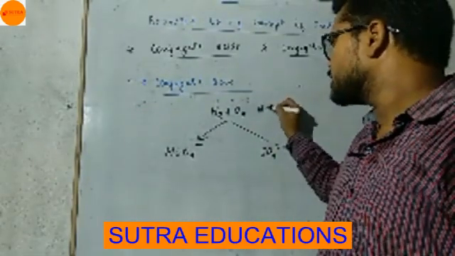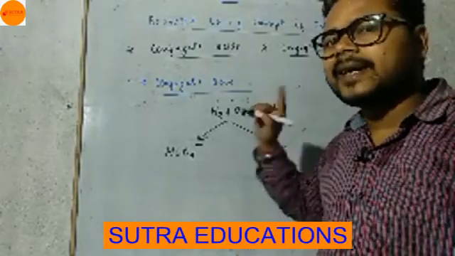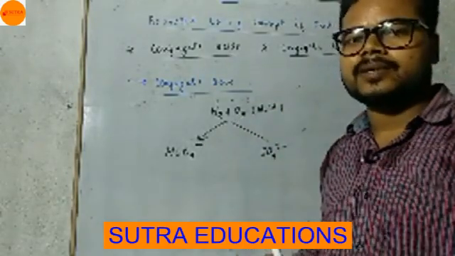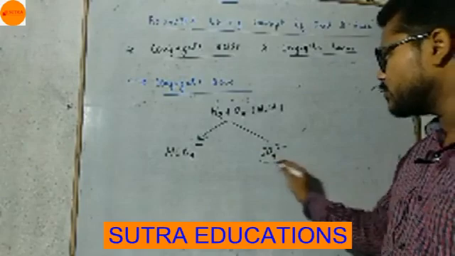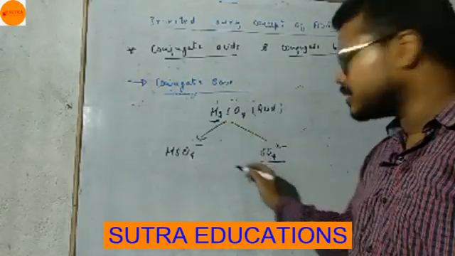H2SO4 is the acid, and which one will be the conjugate base of this H2SO4 acid? Come to SO4 2 minus. Here two hydrogens are present in H2SO4, here no hydrogen is present.